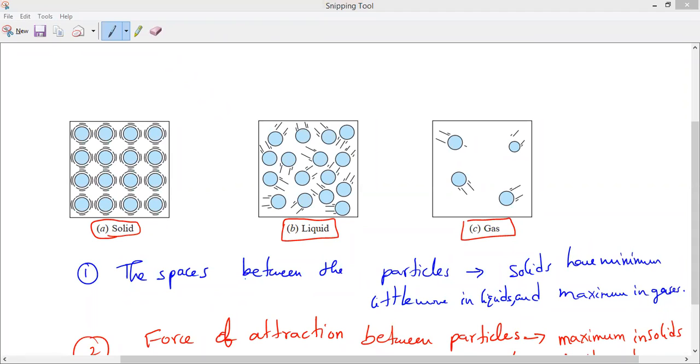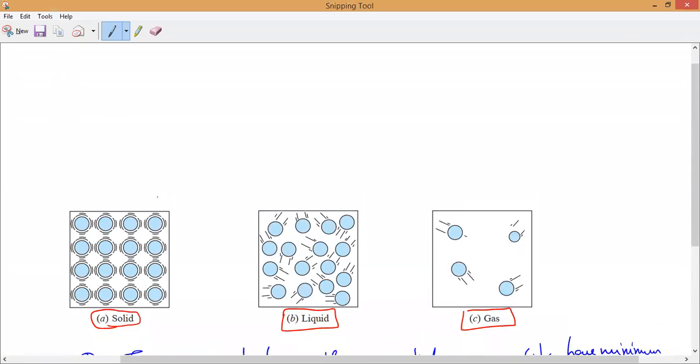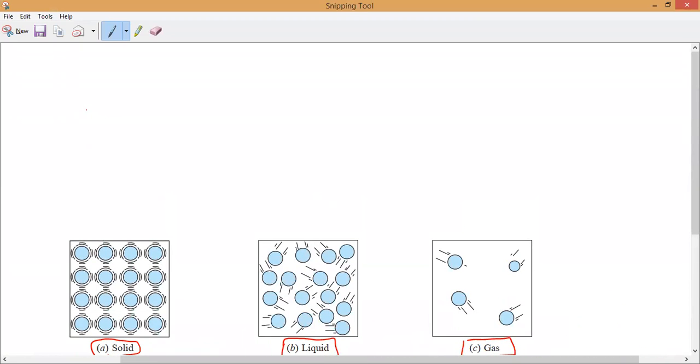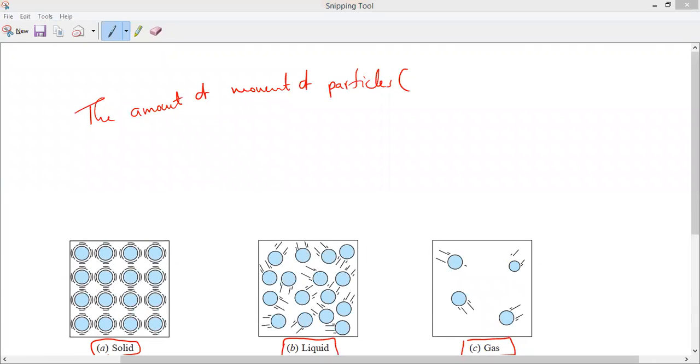That is the amount of movement of particles. Please write: the third one is the amount of movement of particles. That is what we call kinetic energy of particles.